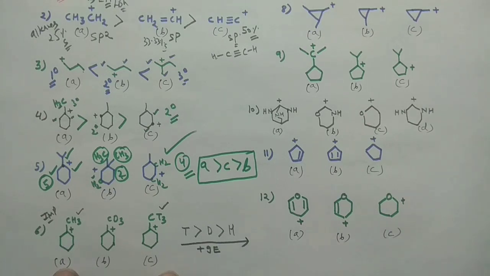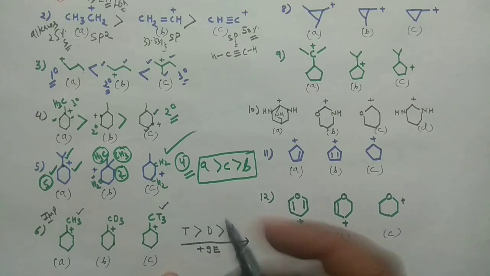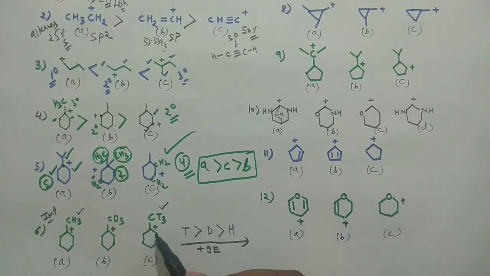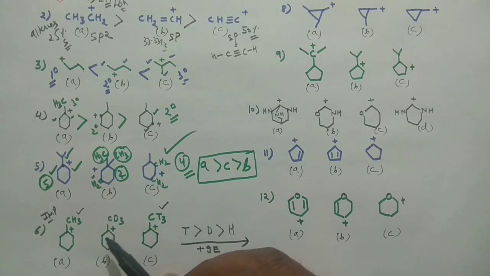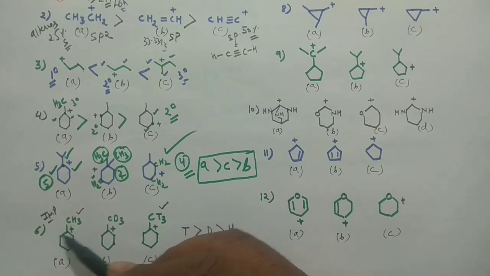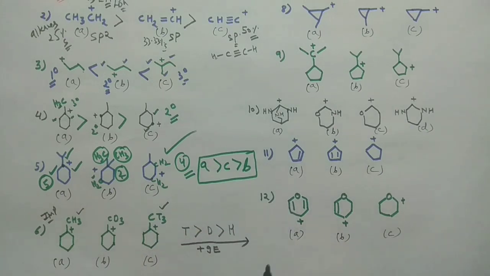In all the cases you will have the same number of hyperconjugative structures: 2 and 2, so four hyperconjugative structures in each of the three cases. When you have the same number of hyperconjugated structures, you cannot decide the stability based on hyperconjugation, so you have to think about the plus I effect.